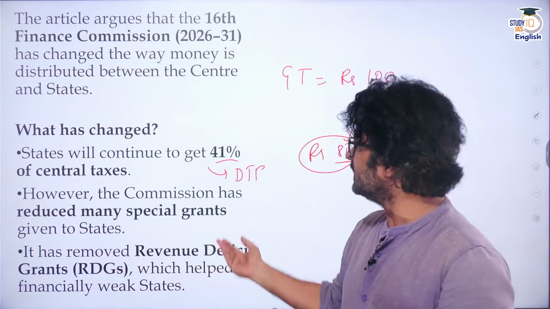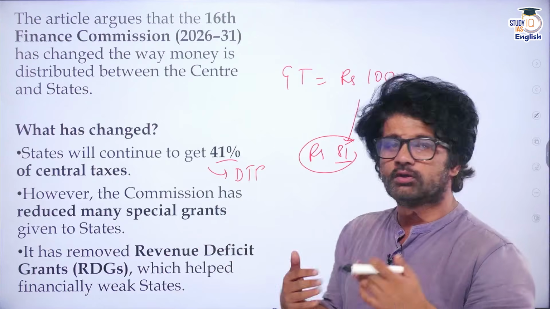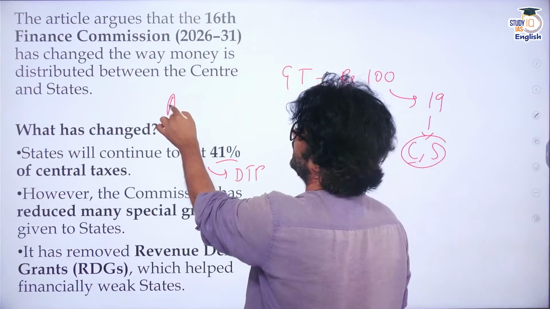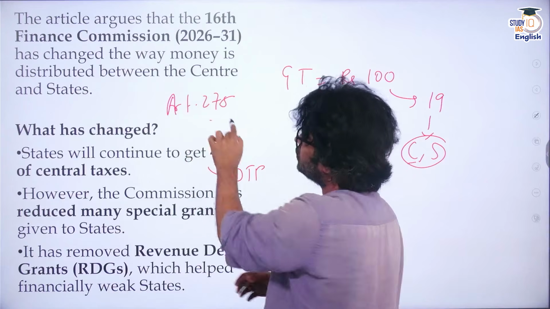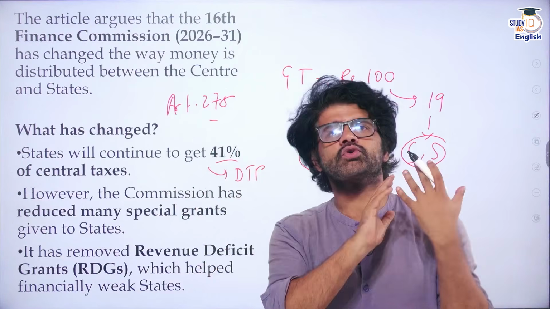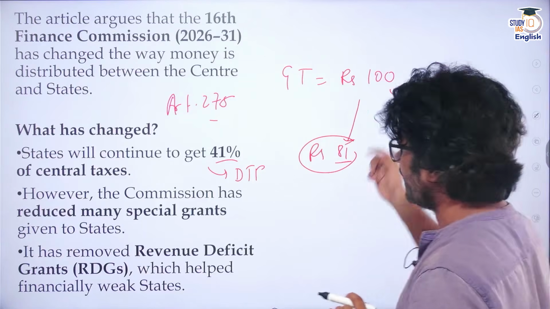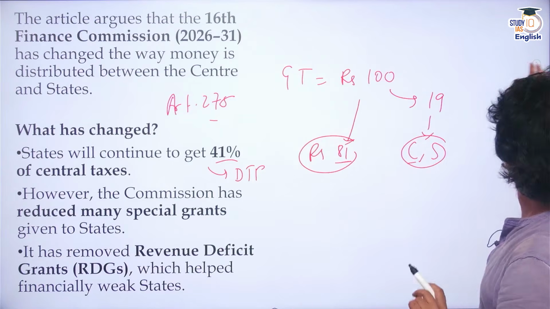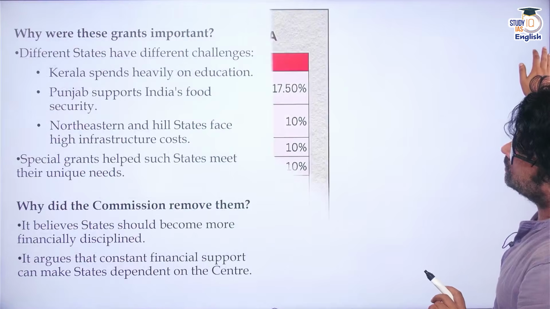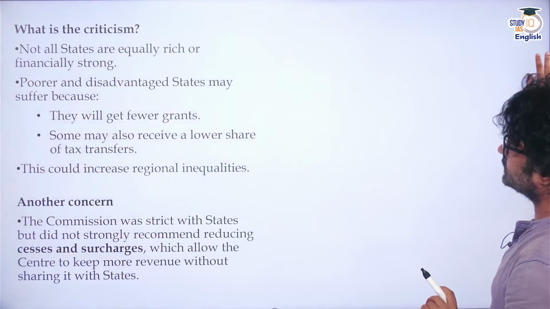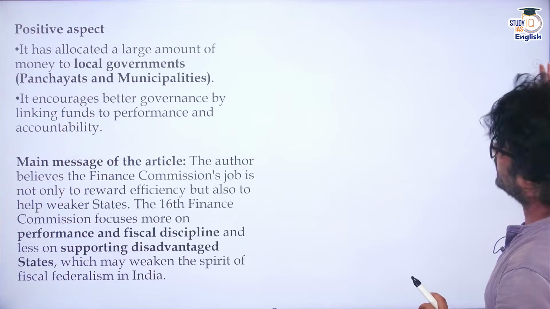This article is saying that slowly and gradually, what you have also done is taken away grants under Article 275. And that's where we have to read. So apart from this 41%, earlier you used to give grants to states based on their concerns. What are these grants? For that, let's try to understand Article 275. So we have understood this particular horizontal devolution formula. Now let's have a look at certain stuff and then we'll come back to this article again.